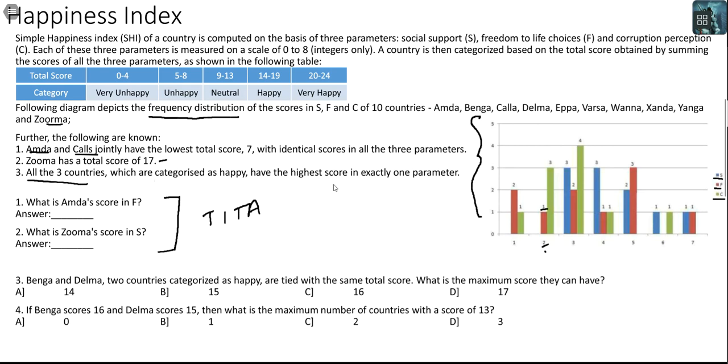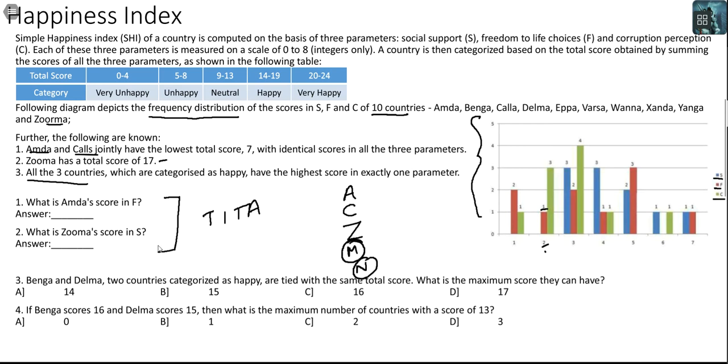So, can you see that there are only 5 nations that you're talking of? There is A, there is C, there is Z, and then there is some random country, let's call that, I can't call it X and Y because they are used here. So, some random country M and some random country N about whom information is available. So you only have information about 5 countries. You don't have information about all 10 of them.